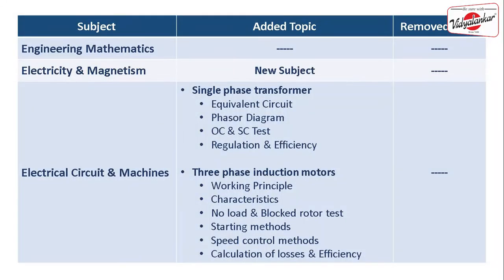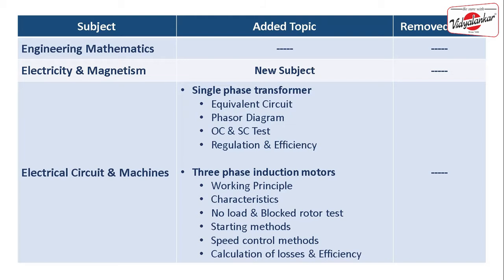So let's understand the various topics which are changed in the GATE 2021 syllabus. The subject of engineering mathematics is unchanged. From engineering mathematics, you have 4 to 5 important topics such as linear algebra, differential equation, complex equations, and probability. Apart from that, there are 2 or 3 topics such as integration and derivation. You can easily solve those, you can easily understand those things.